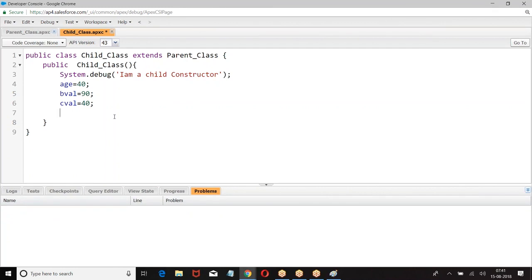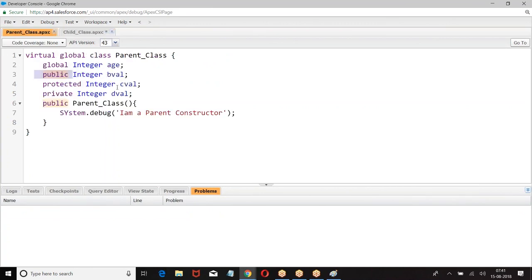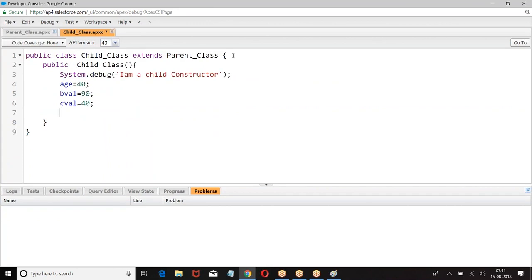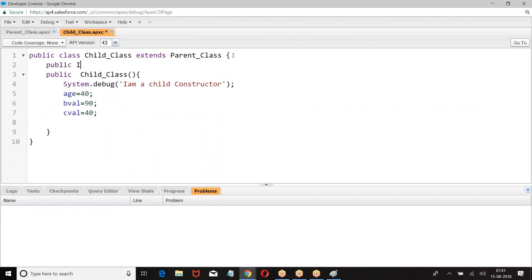Okay. Now, if there is any conflict, right now you have age, b value, c value, d value. Suppose I have given age in the child class as well. If the parent class and child class have the same variable, what will happen? The child class will dominate the parent class. Which will be dominated? The child class will be dominating the parent class.